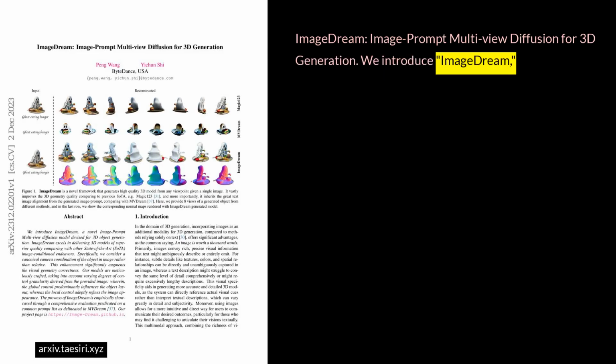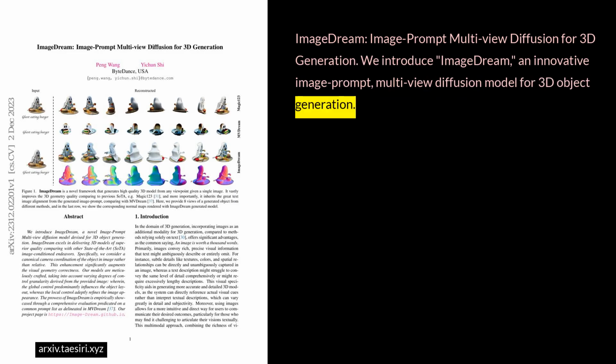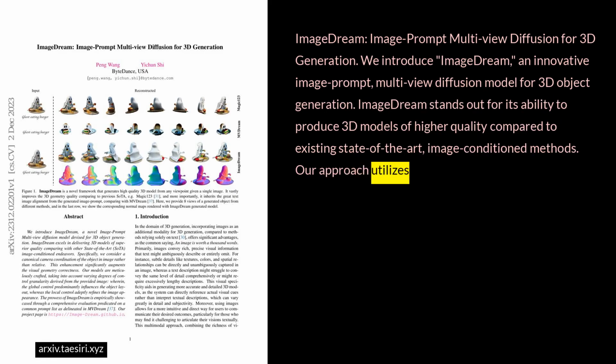ImageDream, Image Prompt Multiview Diffusion for 3D Generation. We introduce ImageDream, an innovative image prompt multiview diffusion model for 3D object generation. ImageDream stands out for its ability to produce 3D models of higher quality compared to existing state-of-the-art image-conditioned methods.